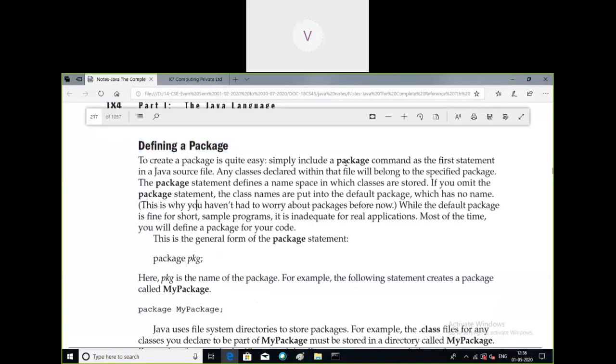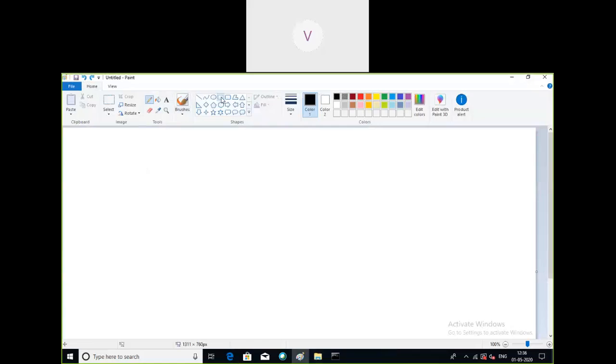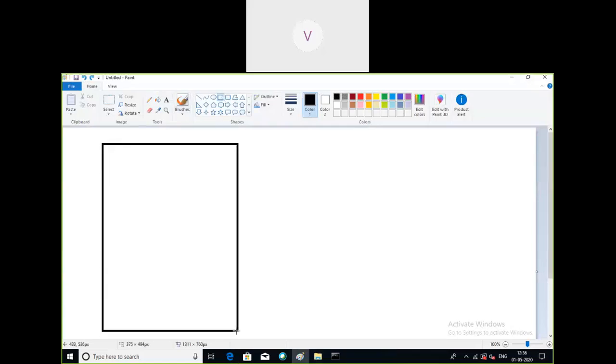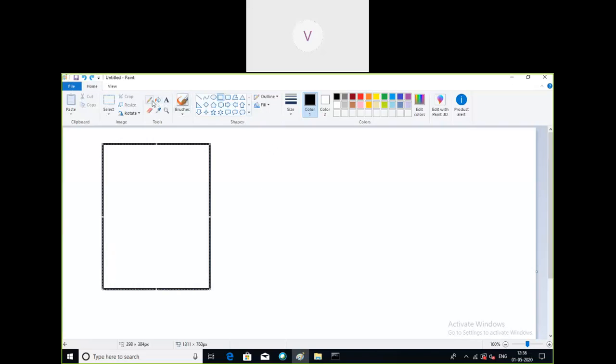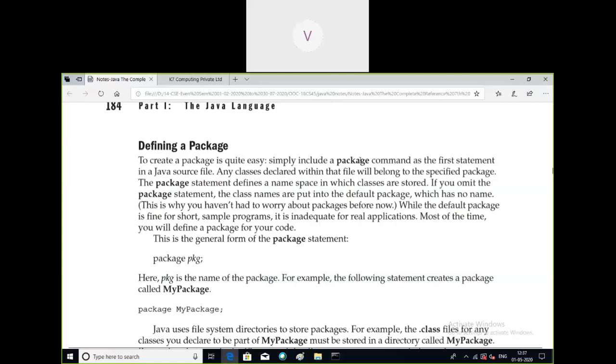To create a package, we simply have to make use of the command called package. In a source file, whatever you are going to create, you should use the package command. So assume this is the source file you are trying to create. Till now we have been writing lines of code, whatever you wanted. But when you want to create a package, you simply include the package command as the first statement of the Java source file.